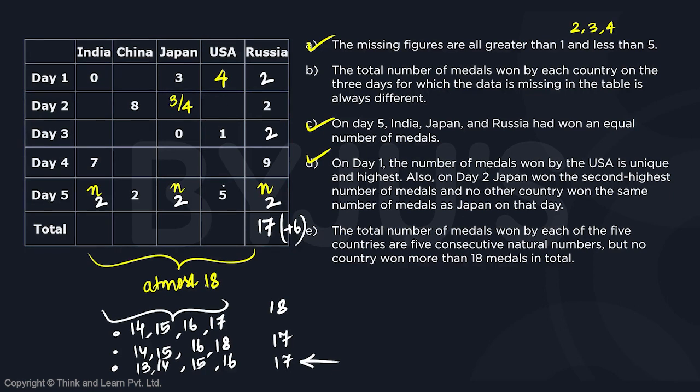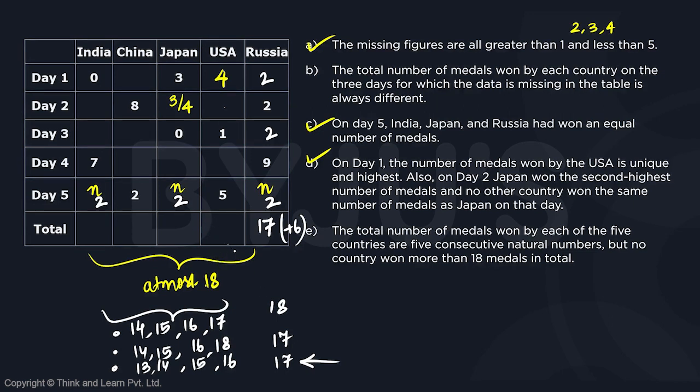So if we look at USA, which is already 10, can we have a 5 here so that it becomes 15? Yes, we can have 2 and 3 in any combination, right? Can we have 10 plus 6, that is 16 for USA? Yes, we can have 3 and 3. So that 16 and 17, these are the numbers. So USA could be 15 or 16. This is very much possible for USA.